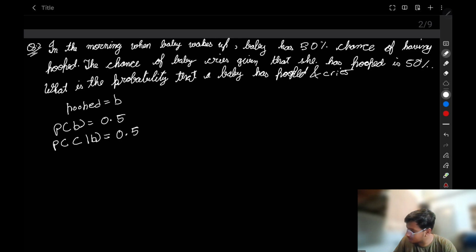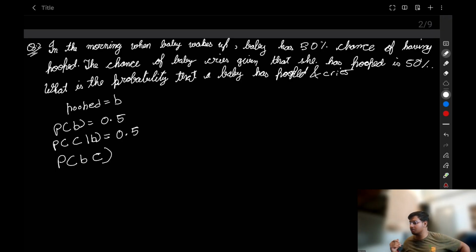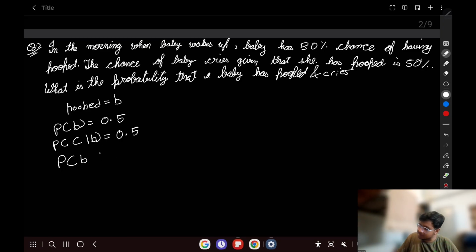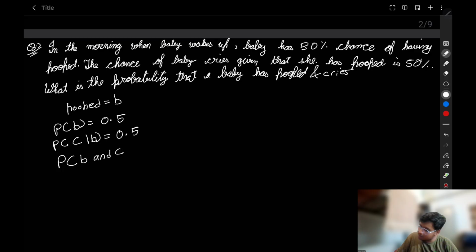What is the probability that baby has pooped and cries? Again, I don't know how many times I have repeated this, but I'm going to repeat it so that this concept goes directly into your brain. Since I'm not writing any notations between event B and event C, it means B intersection C, BC. I like BC. So what is the probability of baby has pooped and cried?